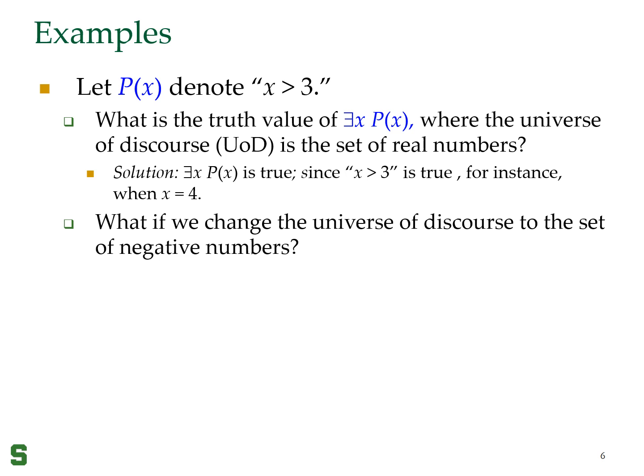What if we change the universe of discourse to negative numbers? Well, in that case, there exists x p of x would be false because I cannot find a negative number that happens to be greater than 3.